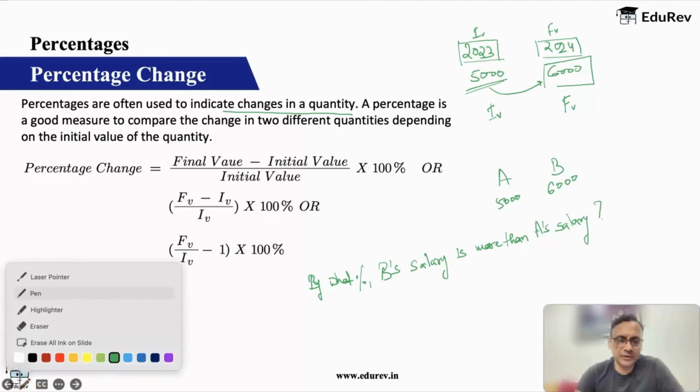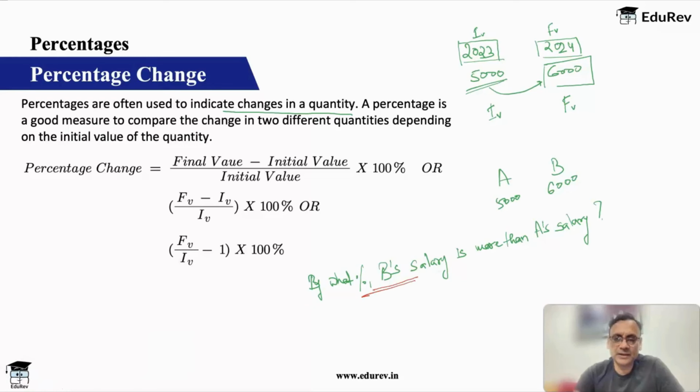See here very carefully now. B is getting compared. Okay, so he is the final value. And "more than" is the giveaway. The moment you see more than, you know that B is getting compared with A. So A is my initial value. The moment you see more than, less than, after that whatever comes by default, that is the initial value, because you are comparing B with A.